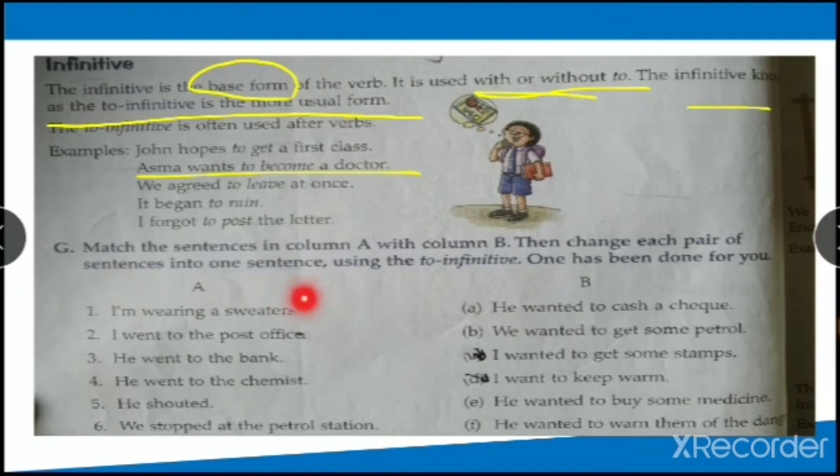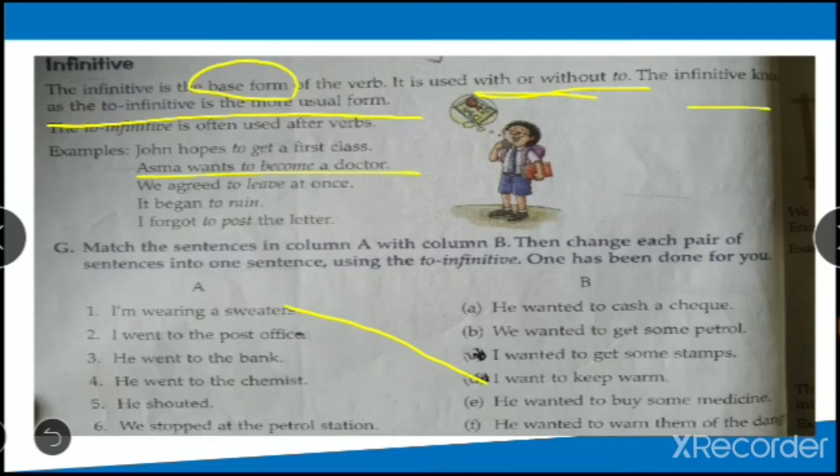Now, I am wearing a sweater. Why are you wearing a sweater? To cash? No. To get some stamps? No. I want to keep warm, right? So why is the sweater used? To keep warm. Now, these are two different statements: I am wearing a sweater. I want to keep warm.